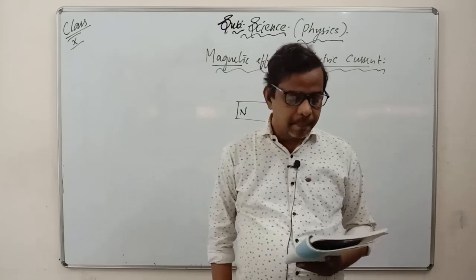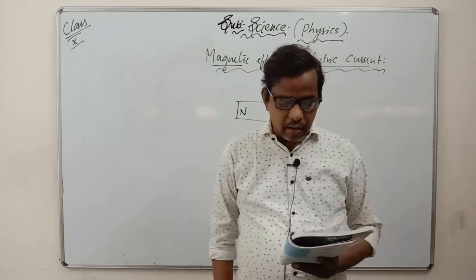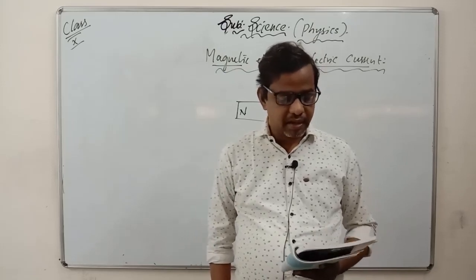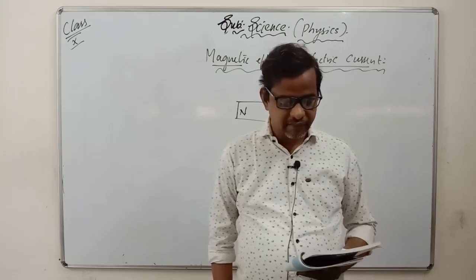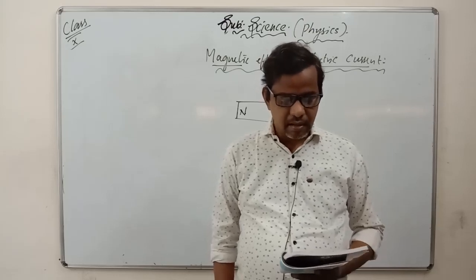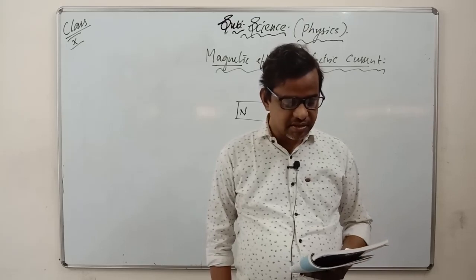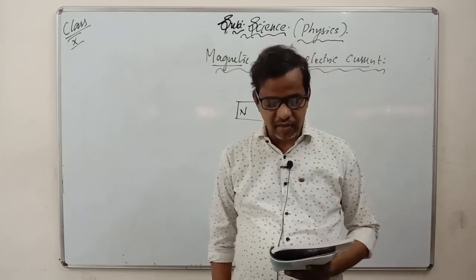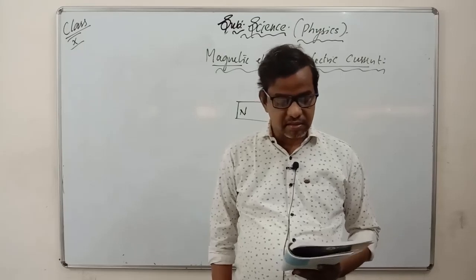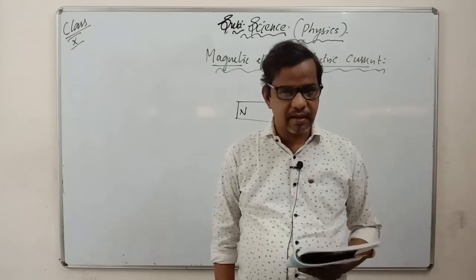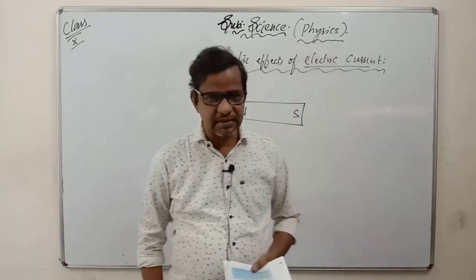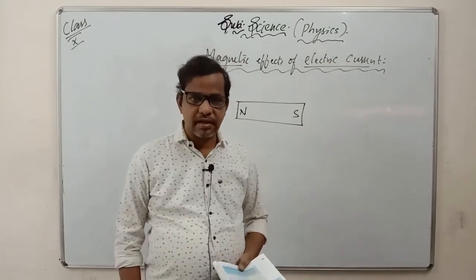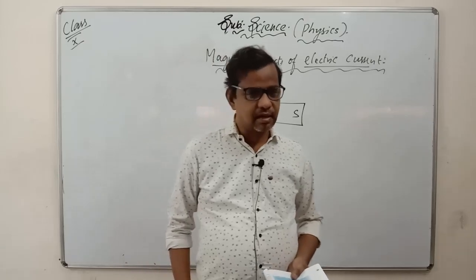A compass needle gets deflected when brought near a bar magnet. A compass needle is in fact a small bar magnet. The ends of the compass needle point approximately towards the north and south directions. A compass gives the direction, whether it is east or west or north or south.